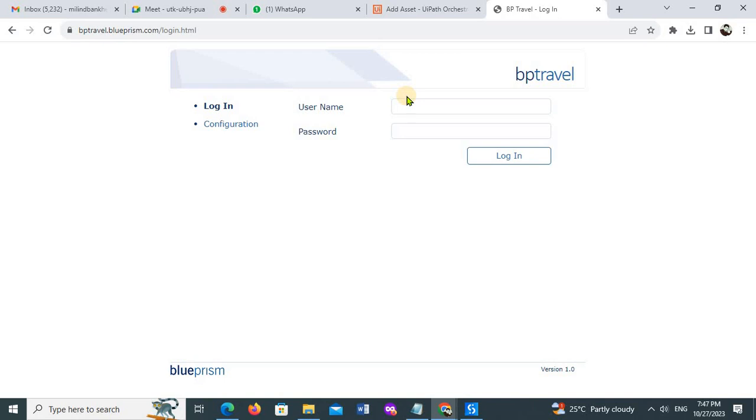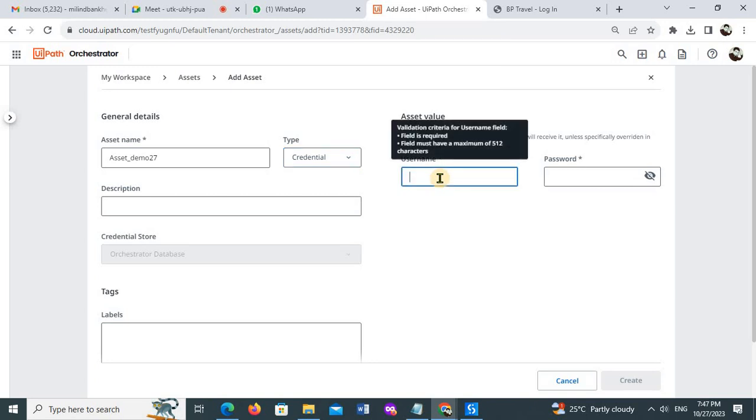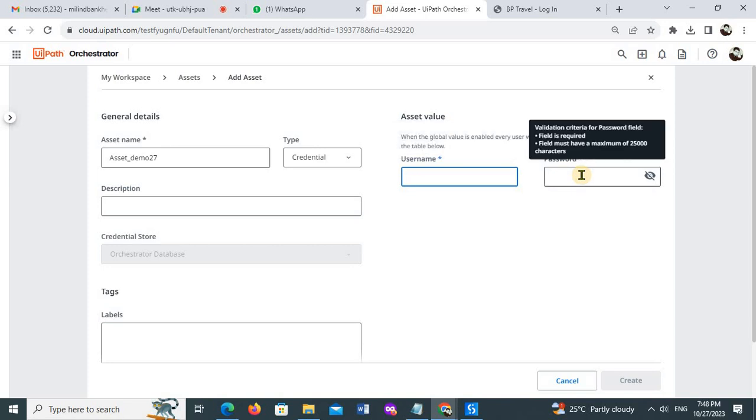Nobody should be able to access it easily. So in real projects we usually store this username and password on the orchestrator, so nobody can easily see it. As usual I can store the username and password here as well. That we will also see.